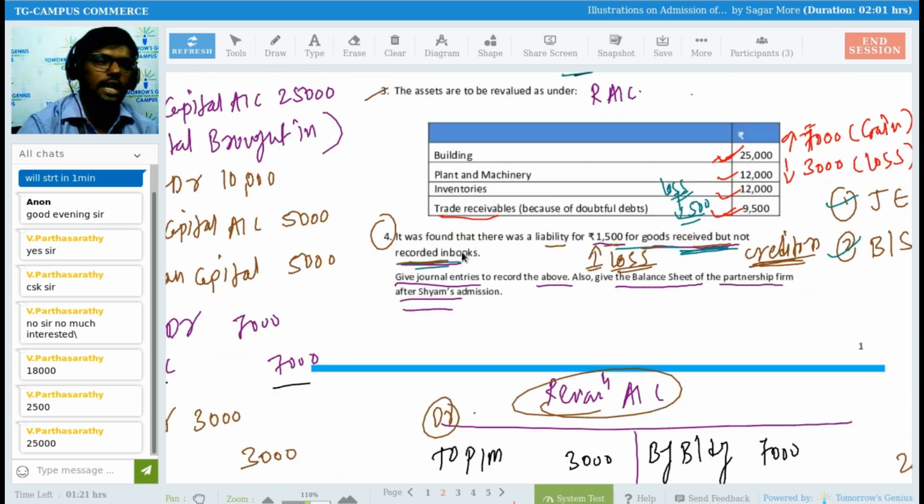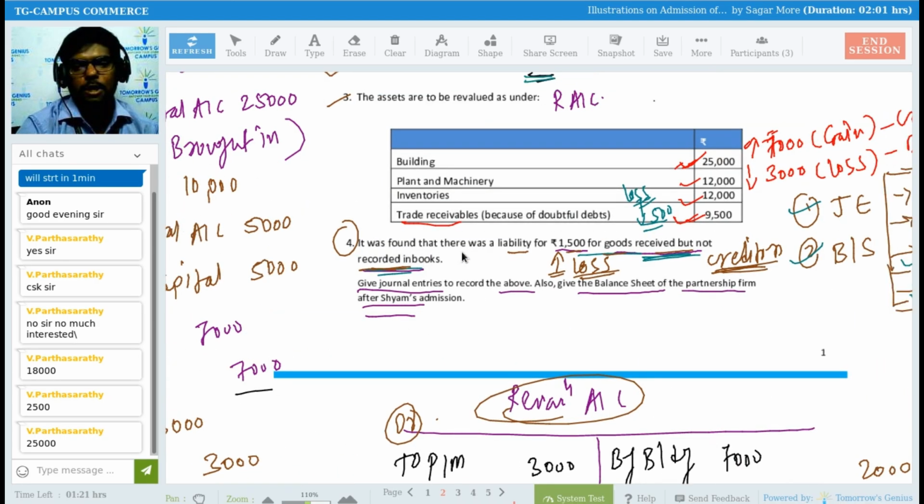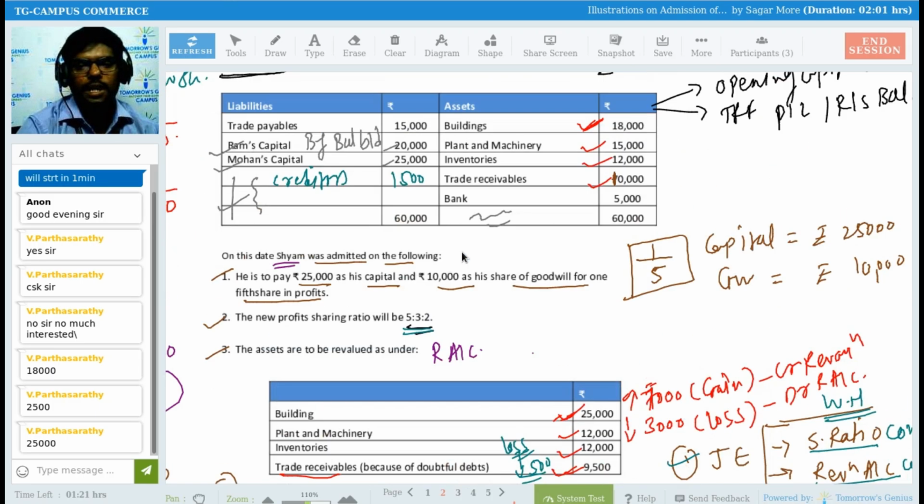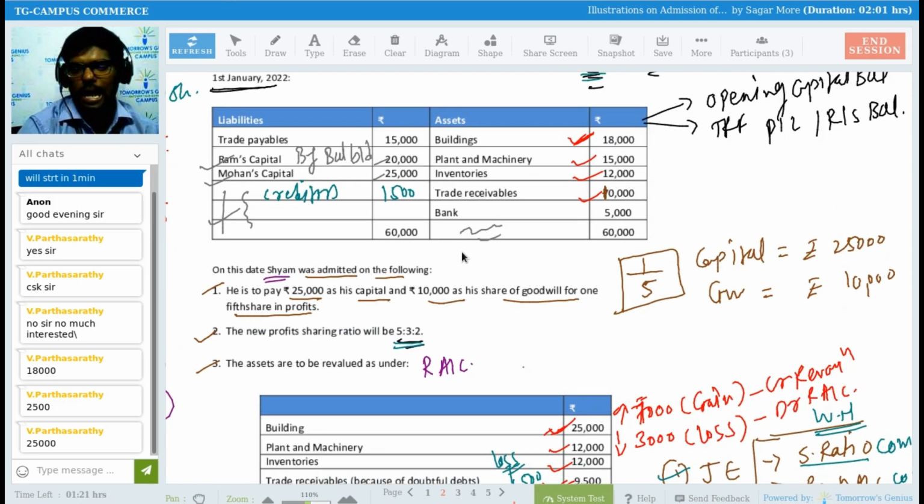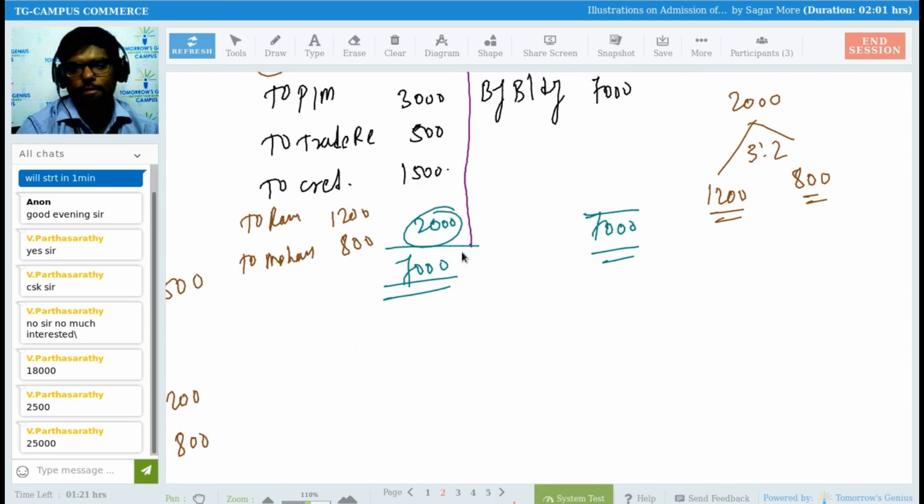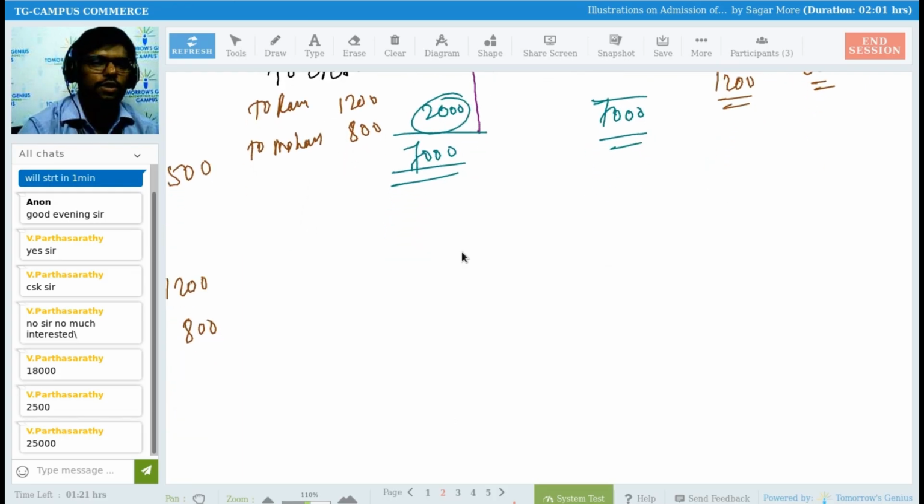Sir, I need to prepare the balance sheet as well, right? But before preparation of the balance sheet, I need to find out what the current capital of the partners is now. And for that, I need to prepare the capital account also in rough. So I am preparing the capital account. Please help me in preparation of the capital account.